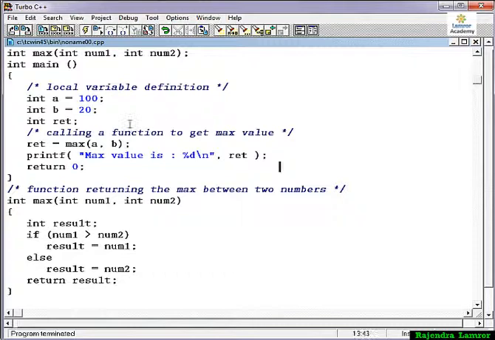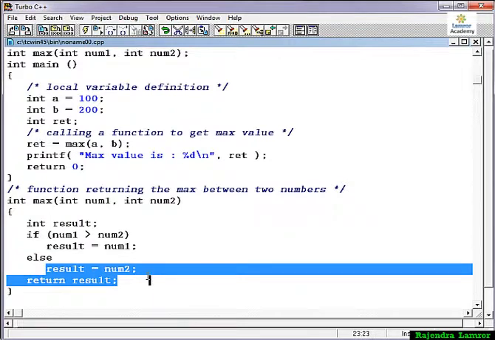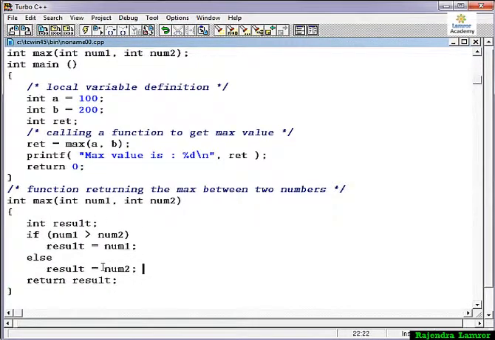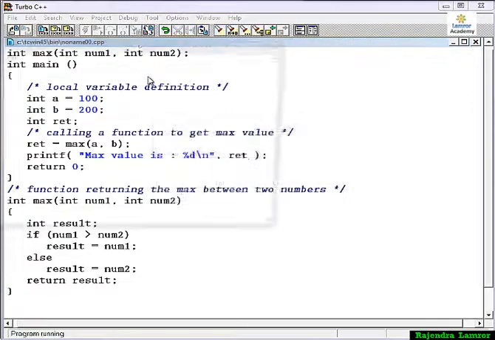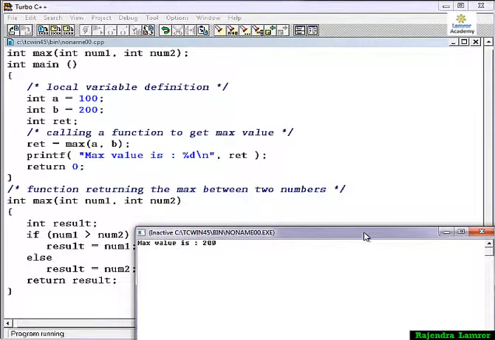Another way, you can change the values. If you pass the values 100 and 200, then 100 is greater than 200 is false, so the program goes to the else condition, and 200 is greater, so this condition will work. If you do not know much about if and else conditions, you can check my if-else tutorials, where you can find much more information. Now the output will come: the max value is 200.